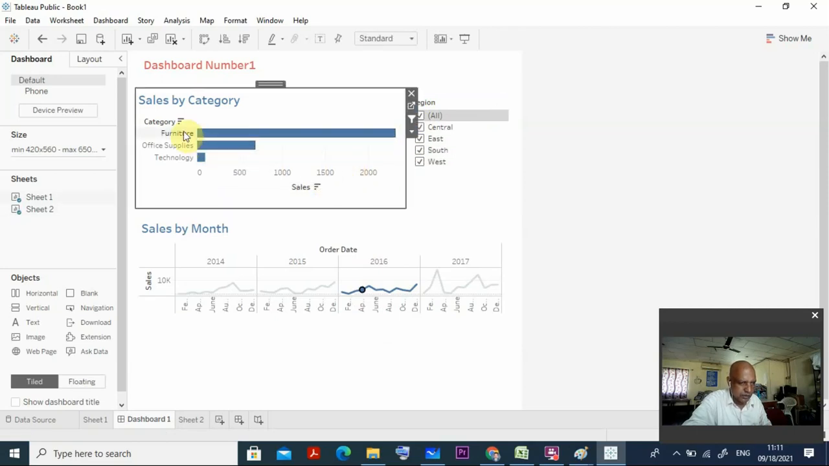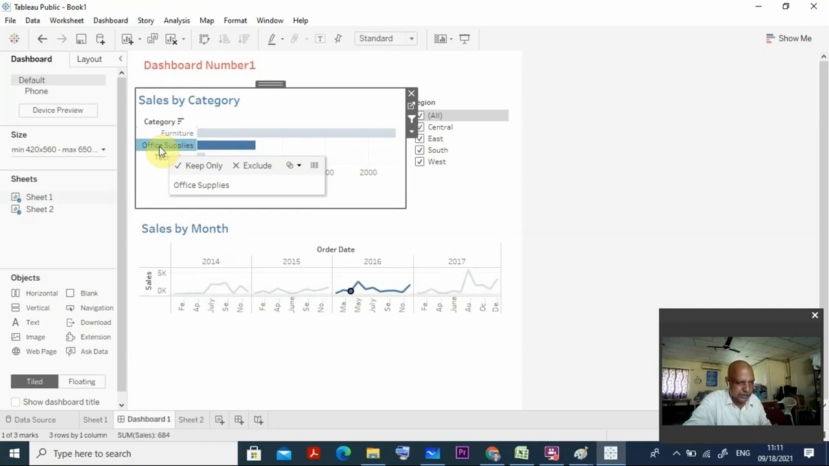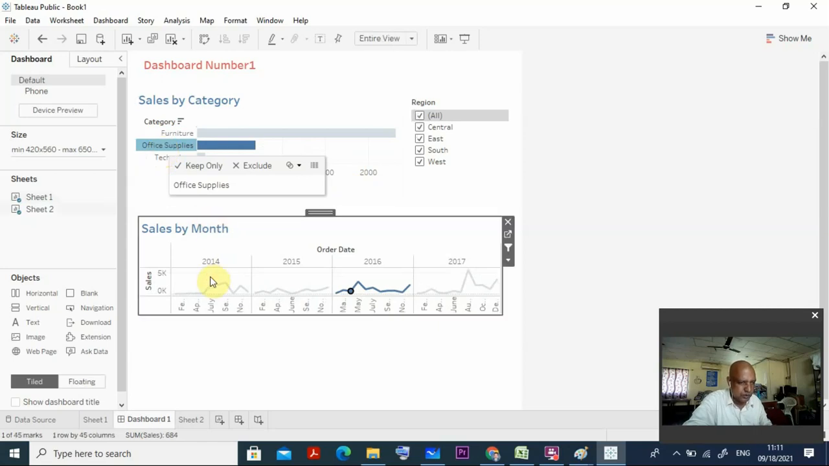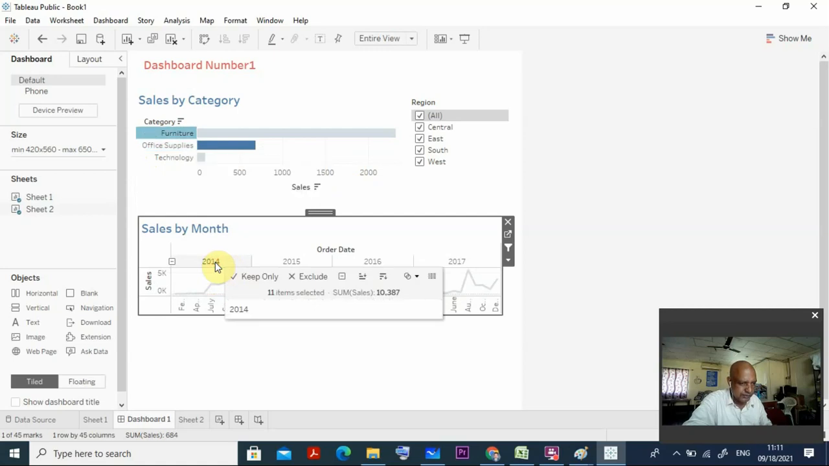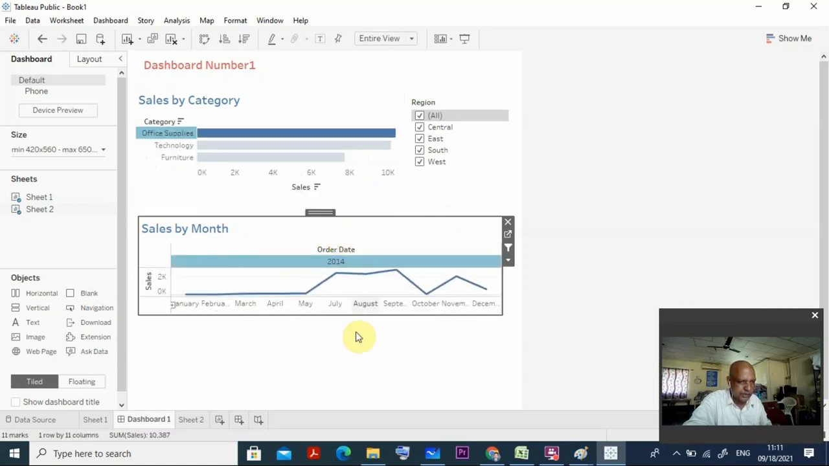Suppose I want furniture. Can you see? For furniture, it is automatically changing here. Suppose I want office supplies, it is automatically changing here. For the year 2016, I checked it here. Suppose you want 2014 also, you can check it here. For the year 2014, yeah, you can check it. You got it now? So all the things you can do here and there.